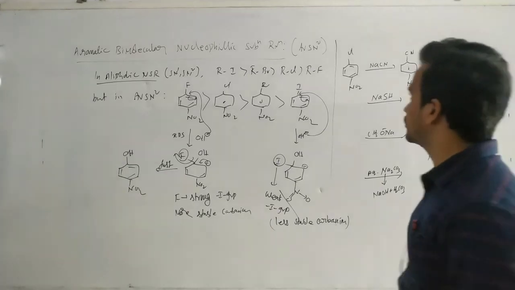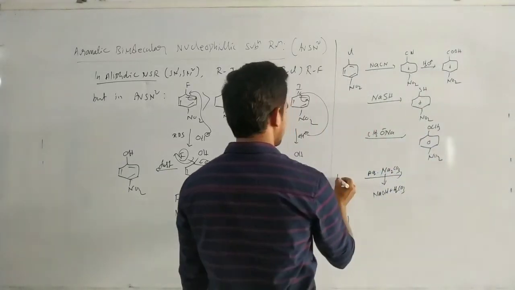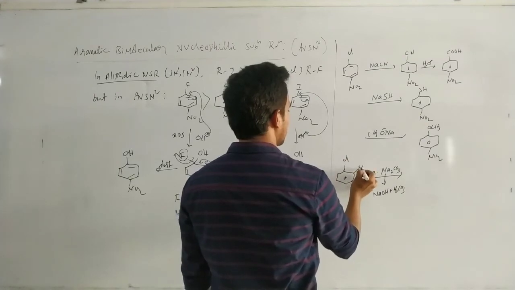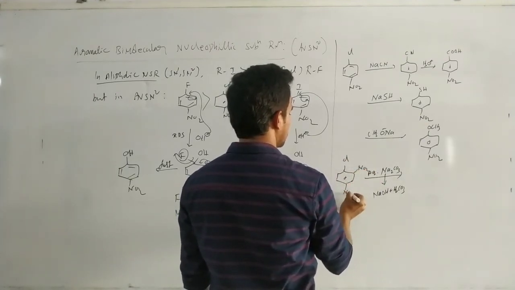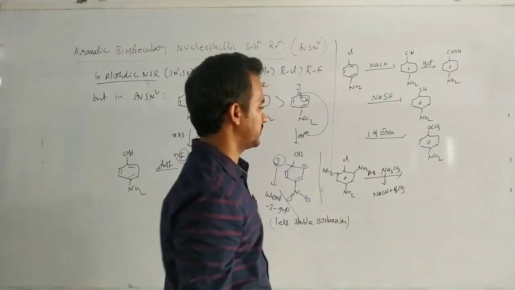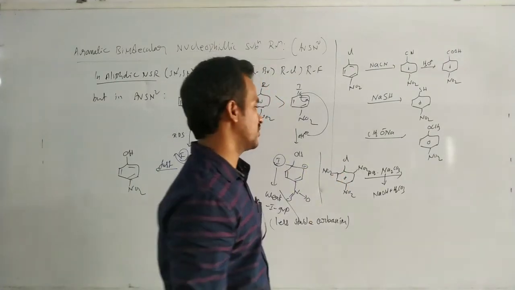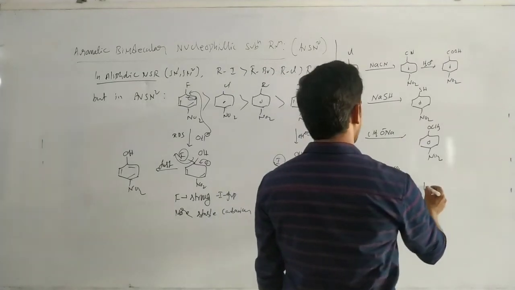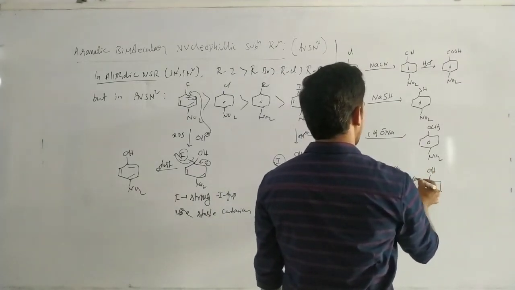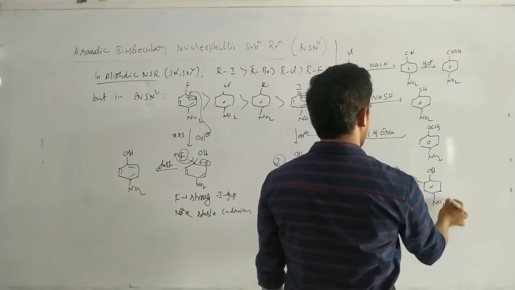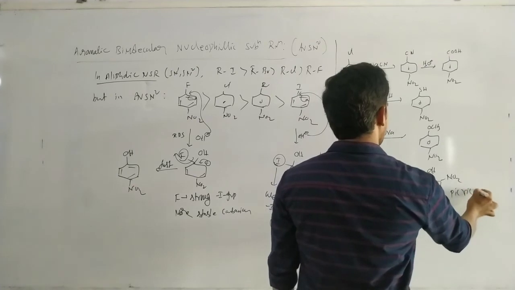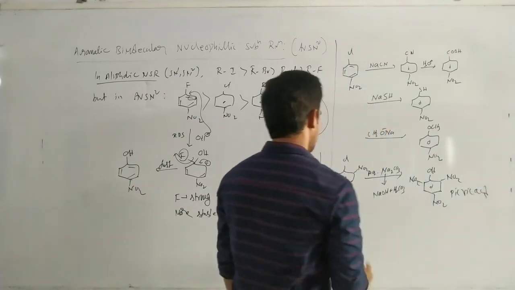Suppose Cl, NO2, and another NO2 and NO2, a more reactive compound. Treating this, we get trinitrophenol, which is nothing but picric acid.